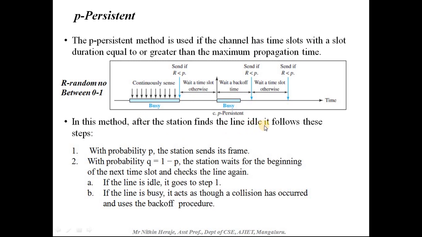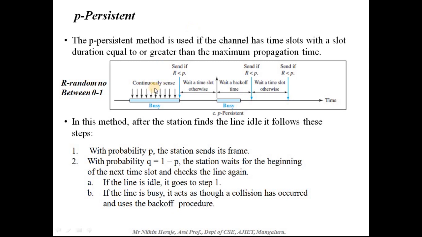In this method, after the station finds the line idle, it follows these steps. With probability P, the station sends its frame. With probability Q equal to 1 minus P, the station waits for the beginning of the next time slot and checks the line again. If the line is idle, it goes to step 1, that is, by checking the probability, it will either send the frame or keep waiting. If the line is busy, it acts as though a collision has occurred and uses the back off procedure.